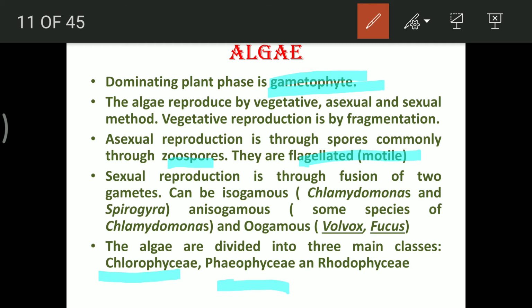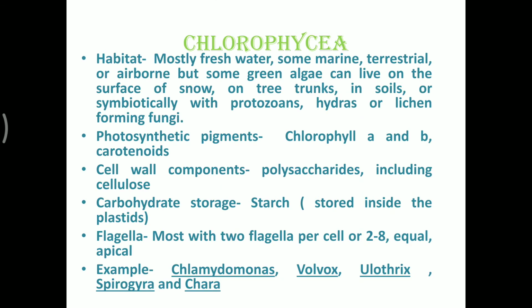All three different categories of algae are Chlorophyceae, Phaeophyceae, and Rhodophyceae. The first one we study is the Chlorophyceae. As the name suggests, chloro means green, so these are the green algae, green plants. That should be kept in mind.